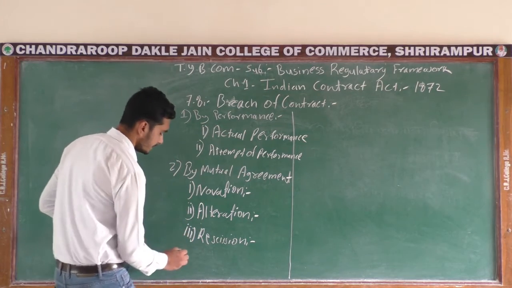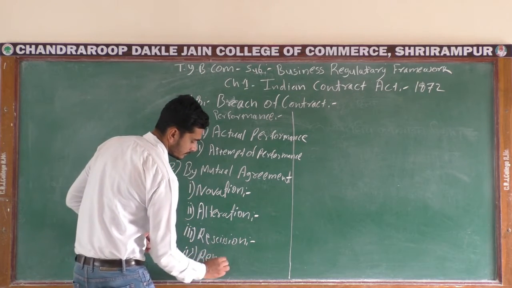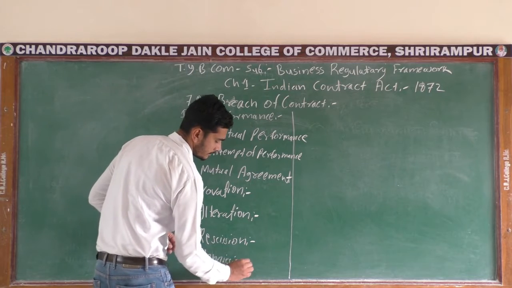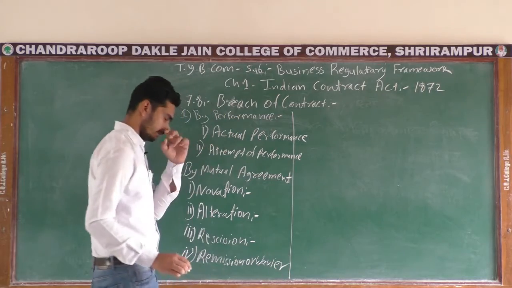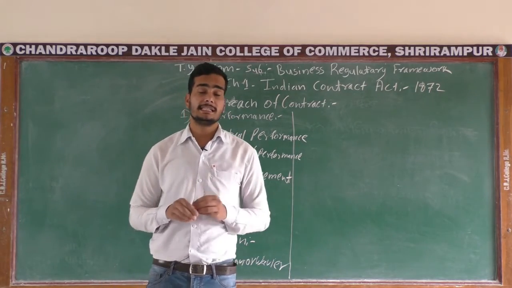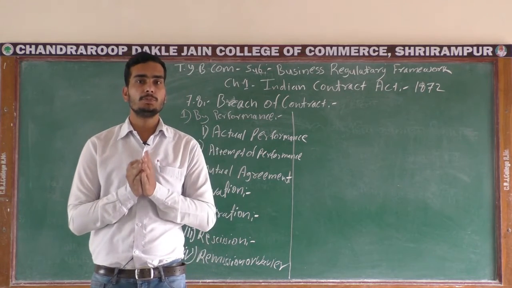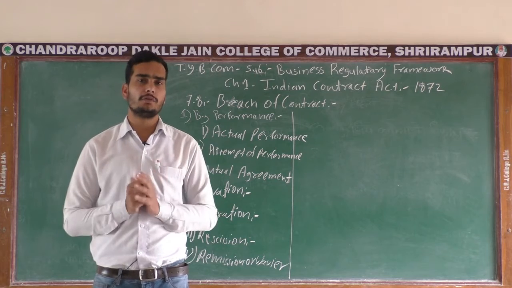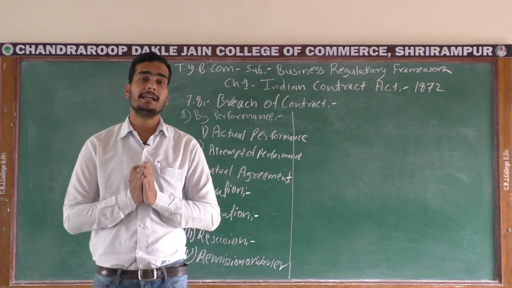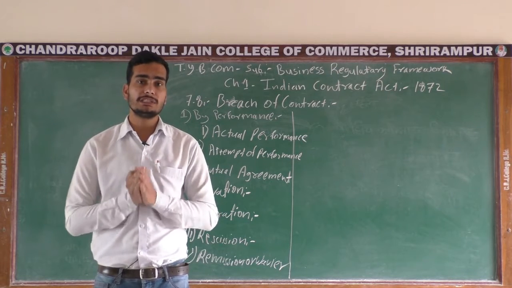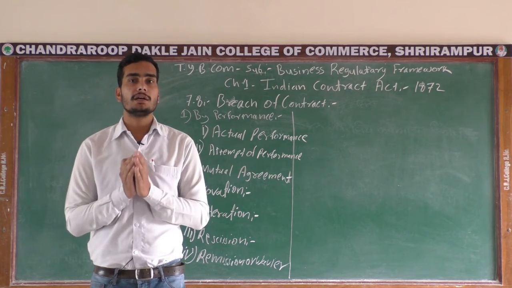Then the fourth point is remission or waiver. Waiver means whenever one of the parties is not able to perform his duty due to any course of action, he wants to remit all his rights relating to the contract, and he shows his inability to perform during the contract. This is considered as a waiver or remission.